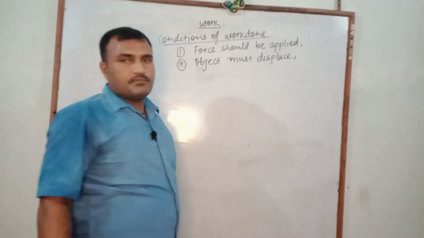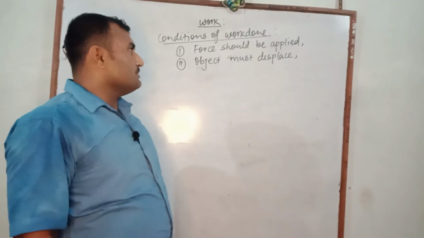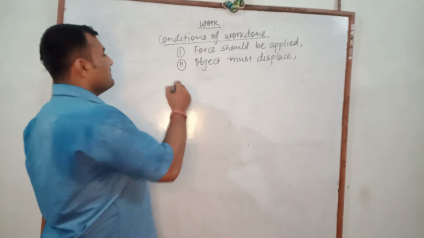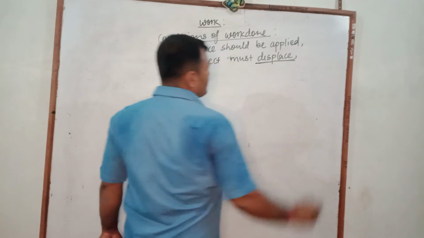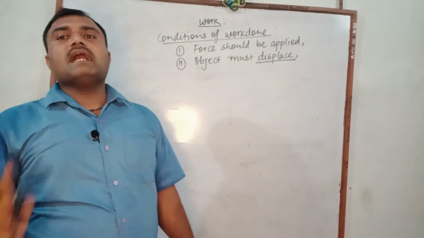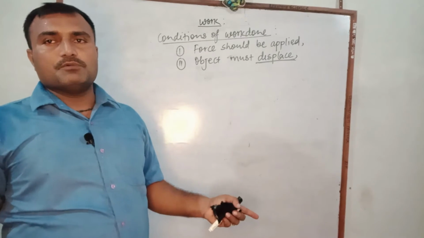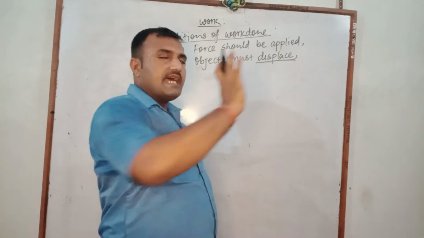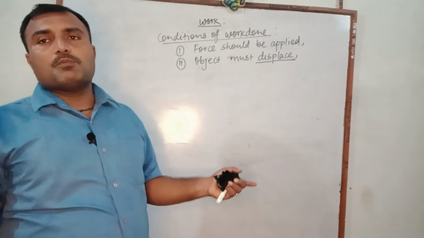Listen. Displacement should be produced or the object should be displaced, and when we apply force, there are two types of displacement produced, either in the direction of force or in the opposite direction of force.